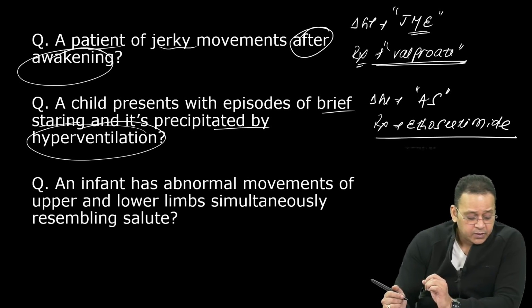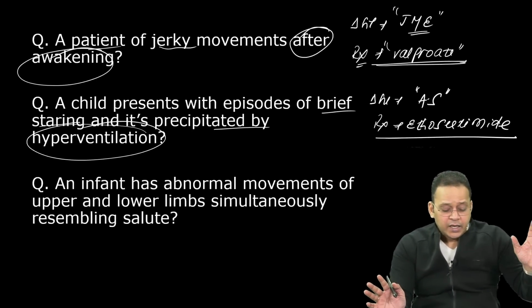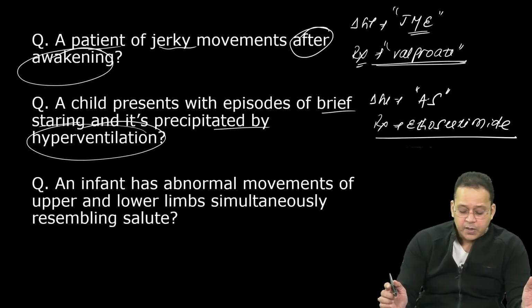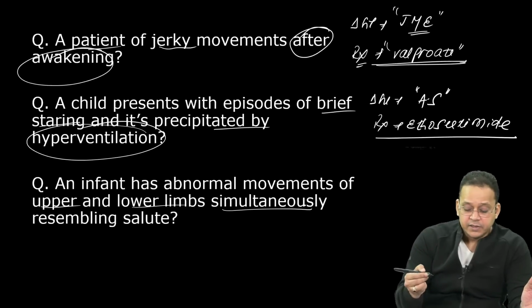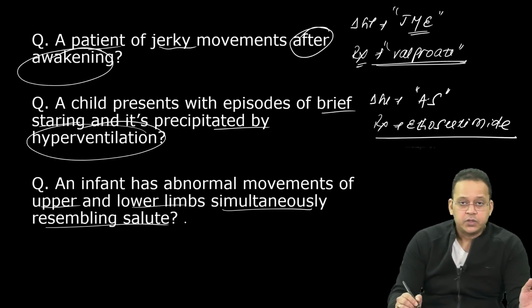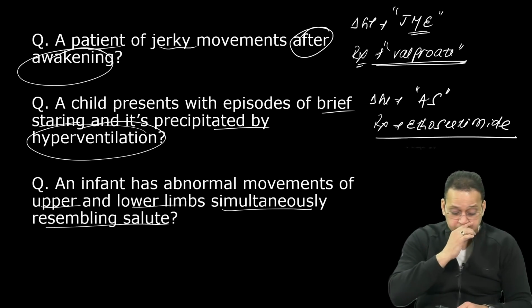Next question. Excellent. All of you have given the right answer. I'm really proud of all of you. An infant has abnormal movements of upper and lower limbs, right? Upper limbs and lower limbs simultaneously, resembling a salute, right? So what is this?